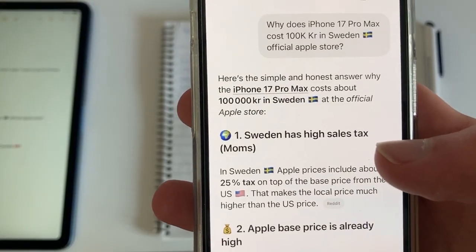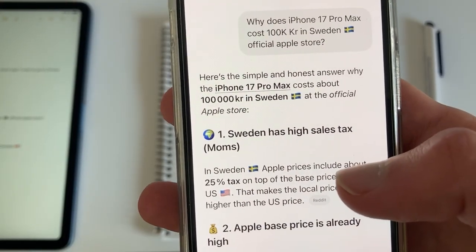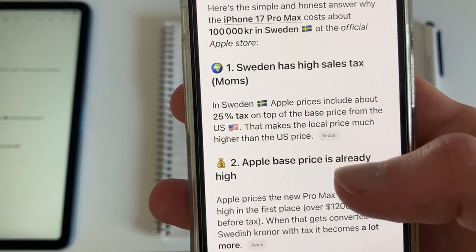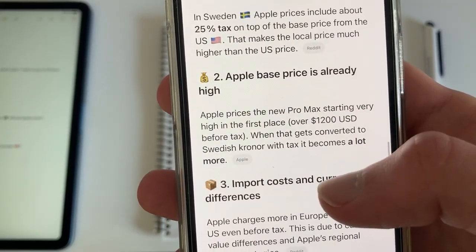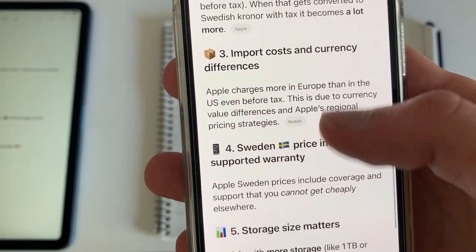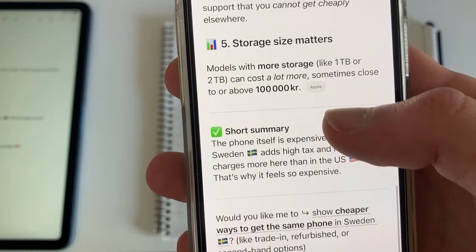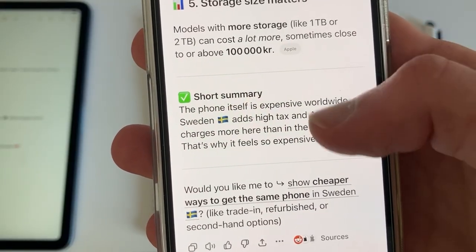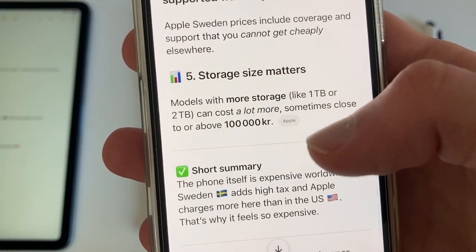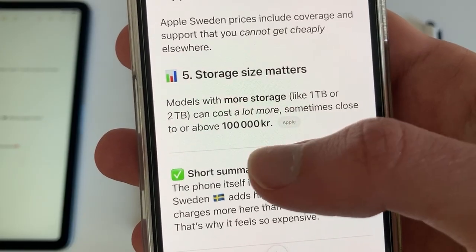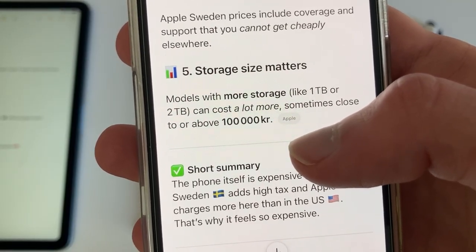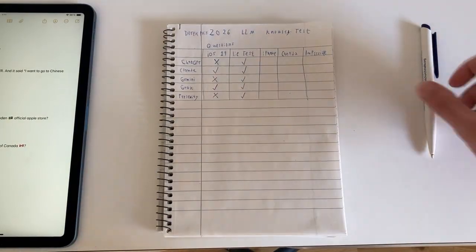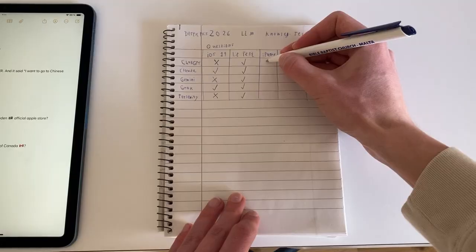So it says, here's the simple, honest answer why the iPhone 17 Pro Max costs about 100,000 crowns in Sweden. Sweden has high sales tax. Apple's base price is already high. Import costs, currency, and storage charges matter. Short summary: the phone itself is expensive worldwide, plus high tax. It says models with more storage, like 1 terabyte, can cost a lot more, sometimes close to 100,000 crowns. So obviously this is fake. That's not true. So ChatGPT failed this.